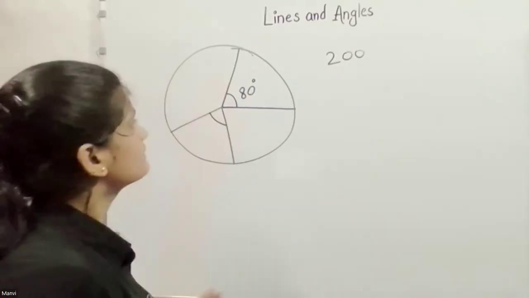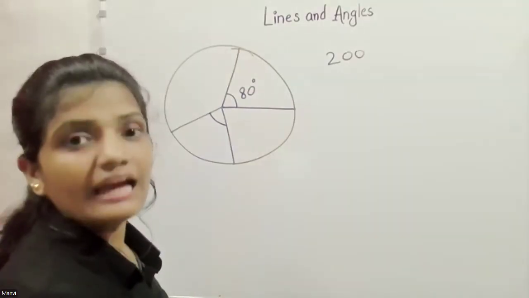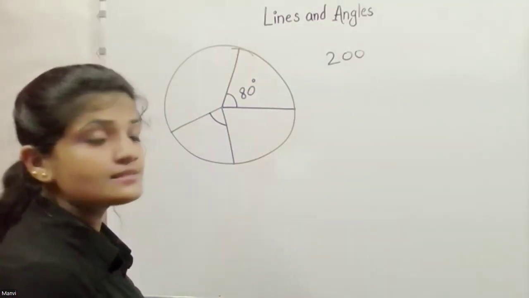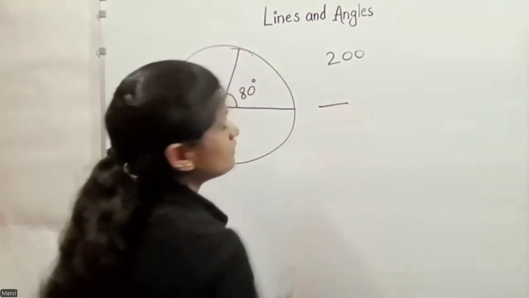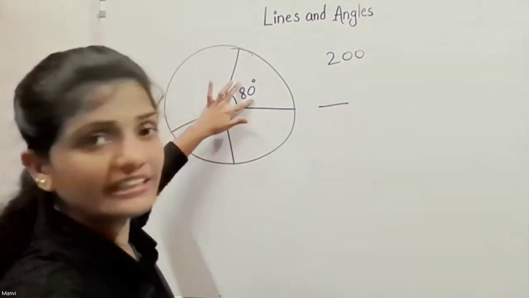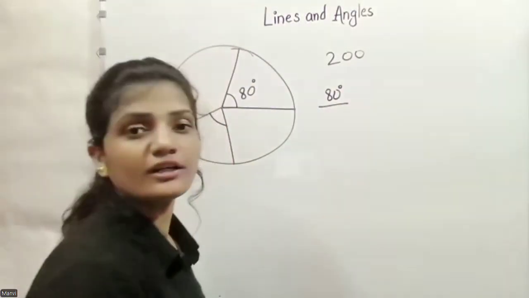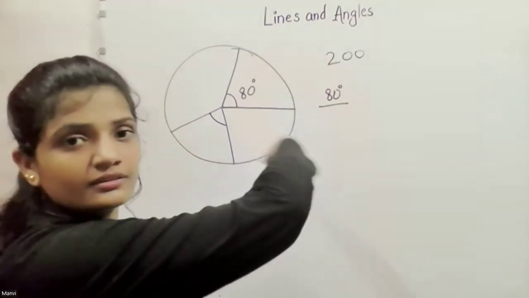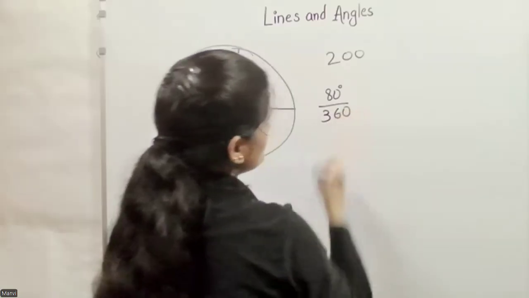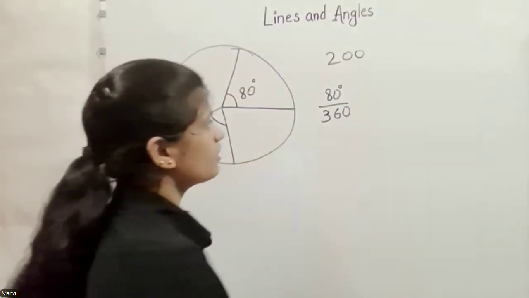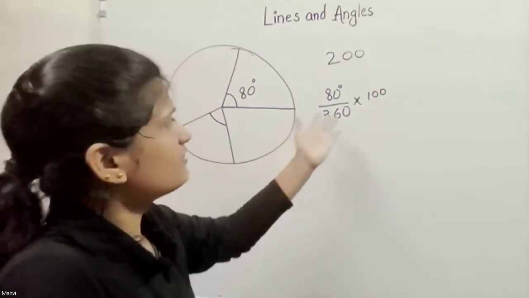So Kavya, you agree that we need to calculate the percentage value of this, and you know how we calculate percentage? Percentage means we always put the value we need to calculate on the top. So we write 80 on the top. What about the bottom? The total, which is 360. And for calculating percentage, we always times this with 100, and then we just cancel out the zero and simplify.